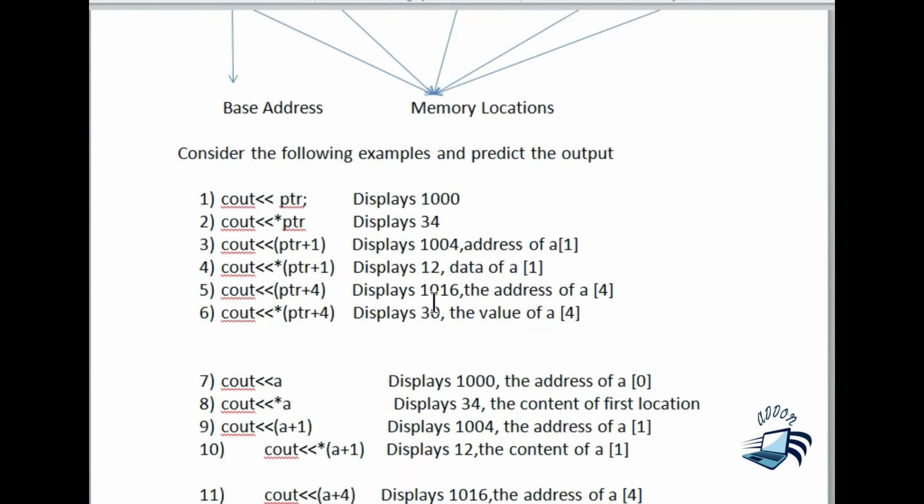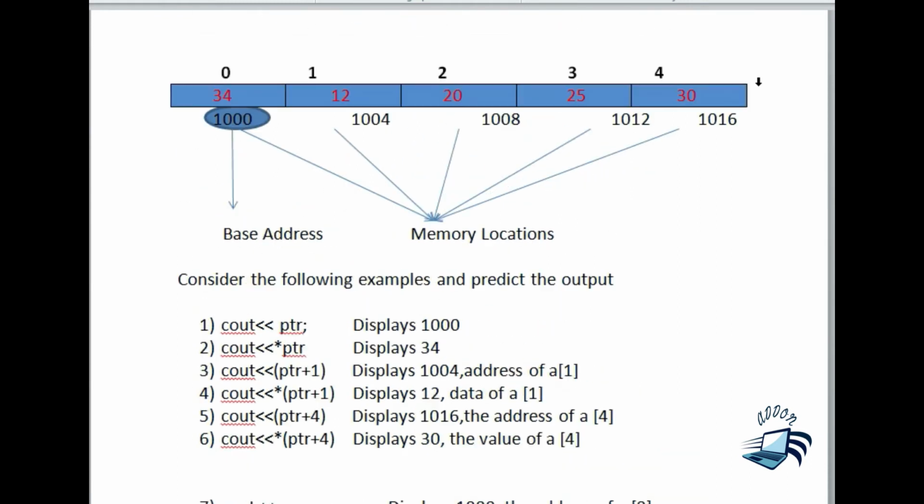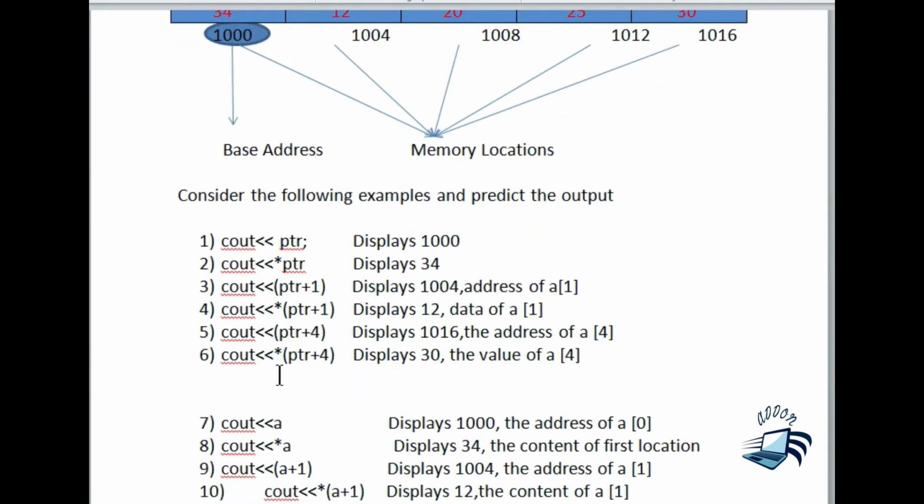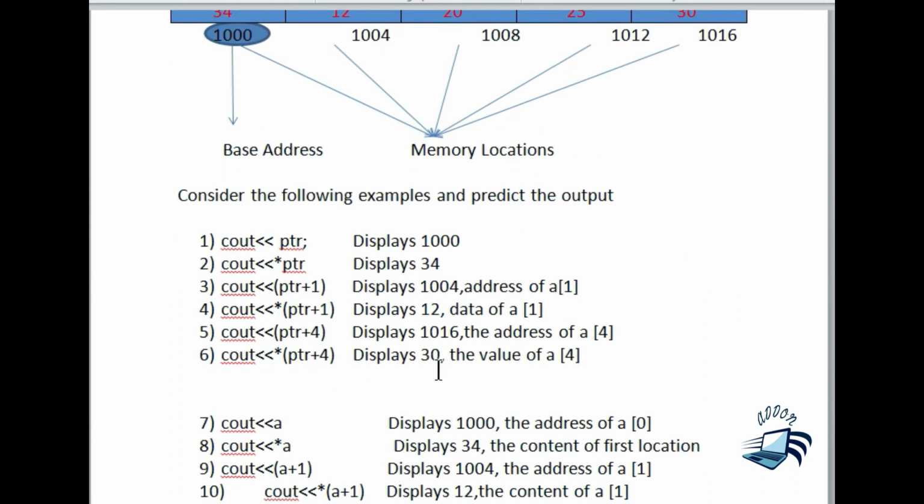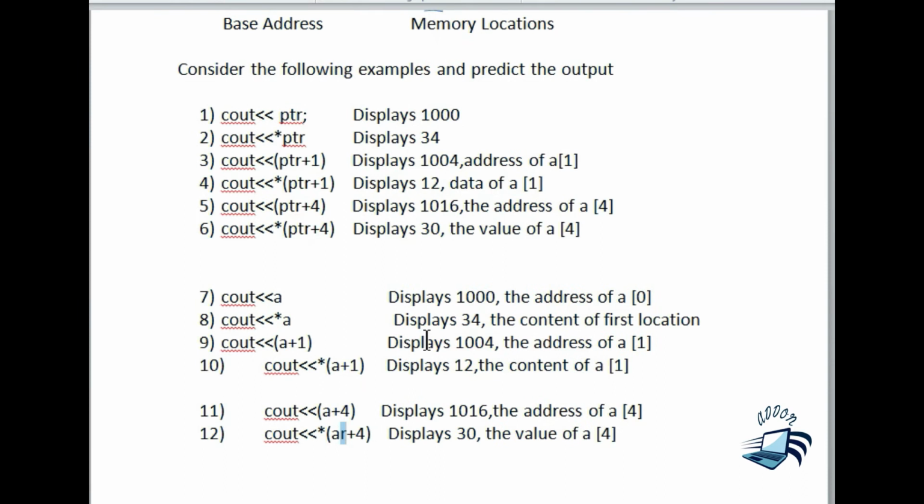So my value will be 1016. That means the last location of the array, and that will be printed. And the next statement I have given is star of PTR plus 4. That means the value stored at the location 1016 will be printed. The value is 30, and 30 will be displayed by the system. So these are the outputs related to the pointer variable PTR.